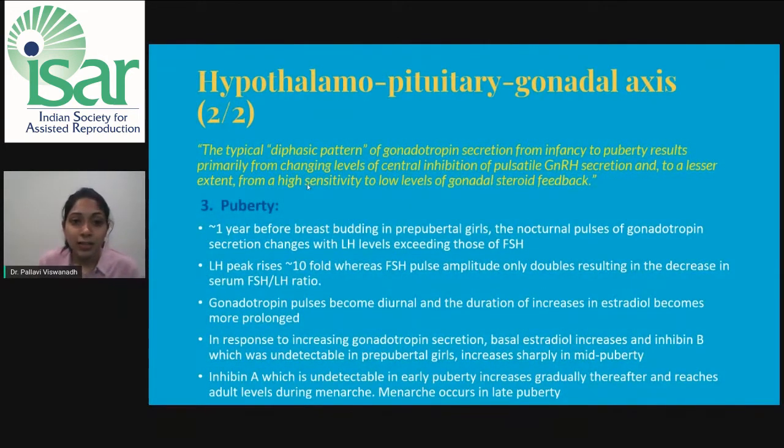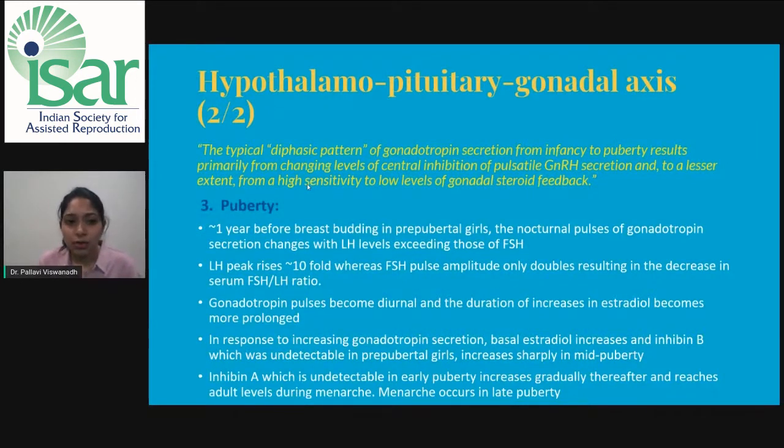The typical diphasic pattern of gonadotropin secretion from infancy to puberty results primarily from changing levels of central inhibition of pulsatile GnRH secretion, and to a lesser extent from high sensitivity to low levels of gonadal steroid feedback. What happens to this axis at puberty?